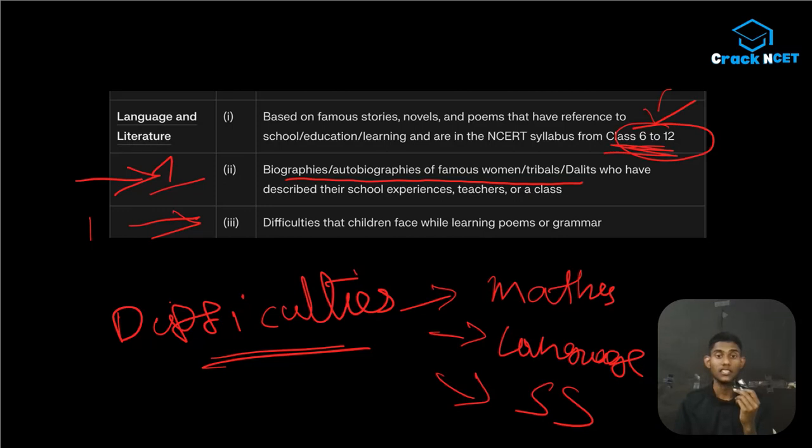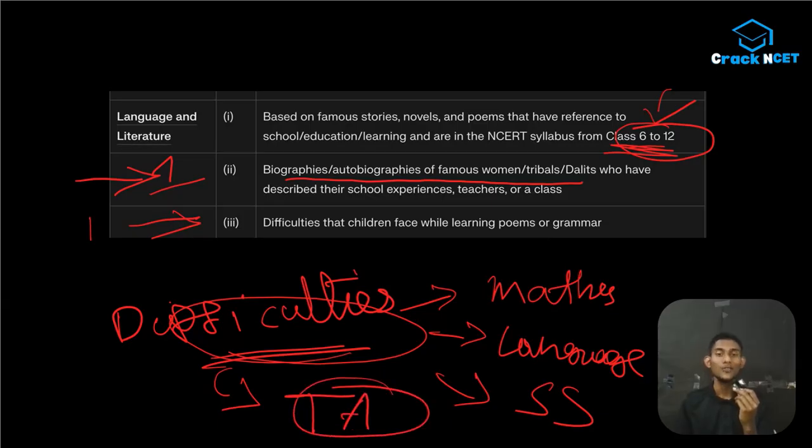It doesn't matter. This difficulty students face is very important because it's a measurement of your teaching aptitude. Collectively, one or two questions will definitely come, and that's for sure.